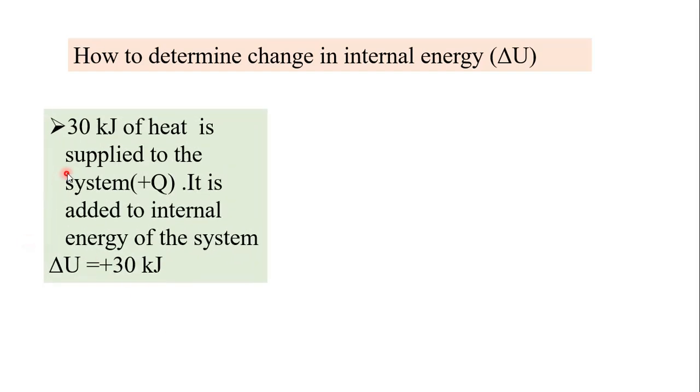See here, 30 kilojoules of heat is supplied to the system. That means heat is added to the system. Therefore Q is positive and it is added to the internal energy of the system. So internal energy increases, and delta U is equal to plus 30 kilojoules, as heat is added to the system.